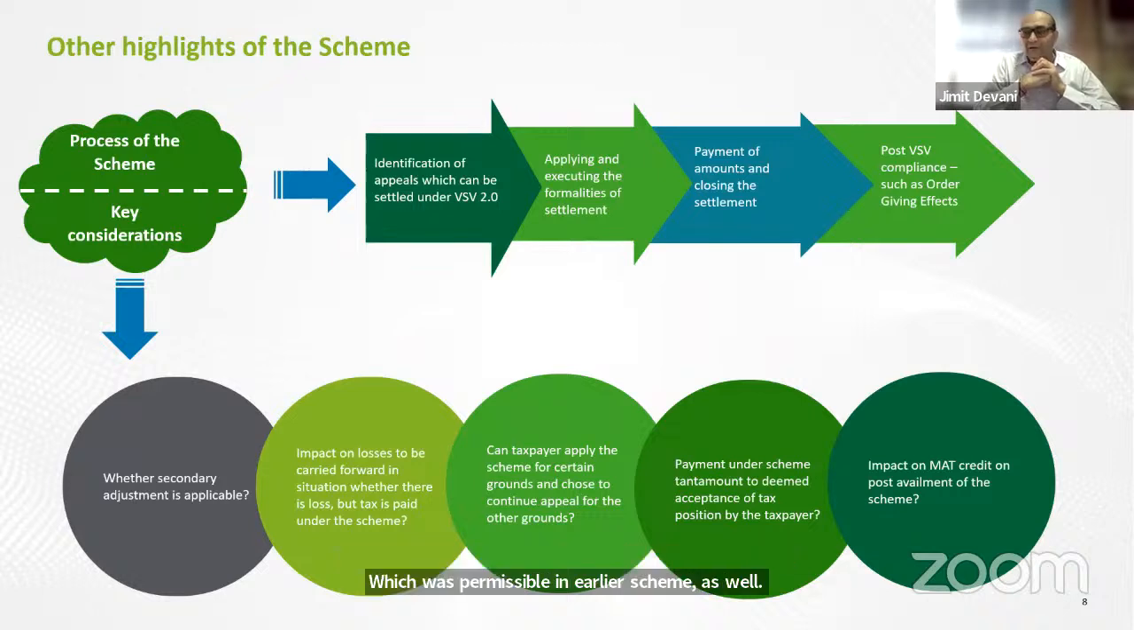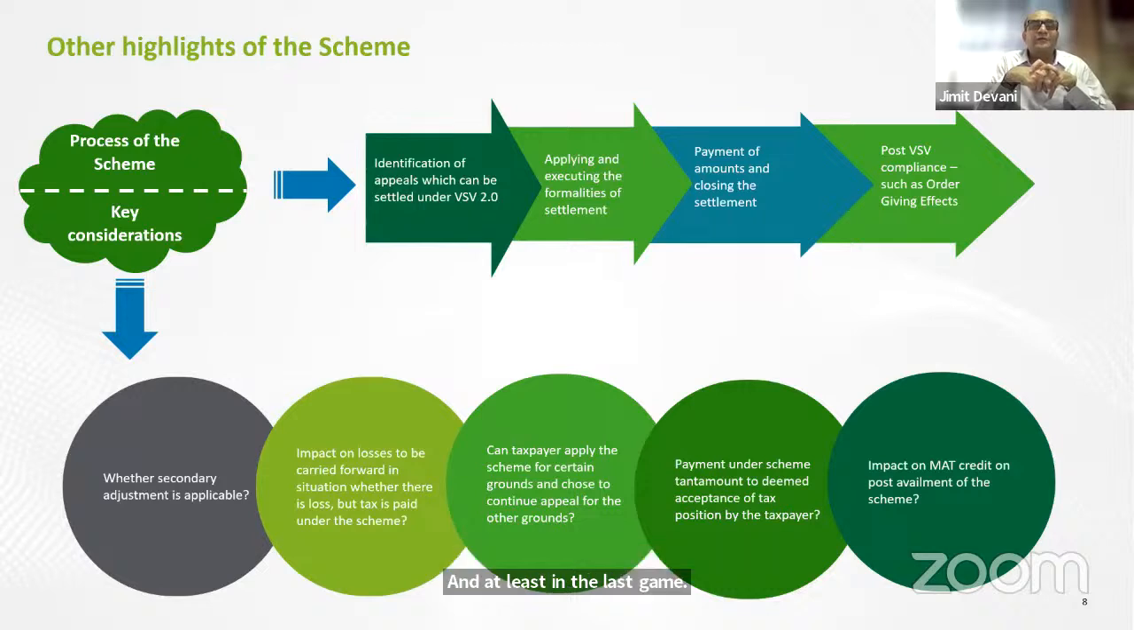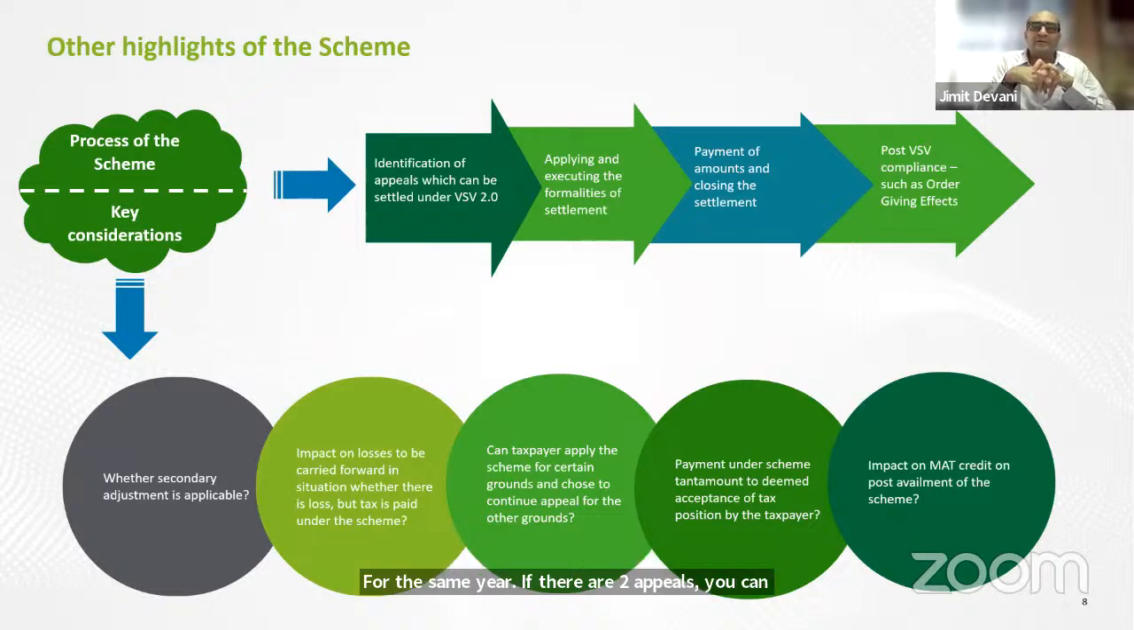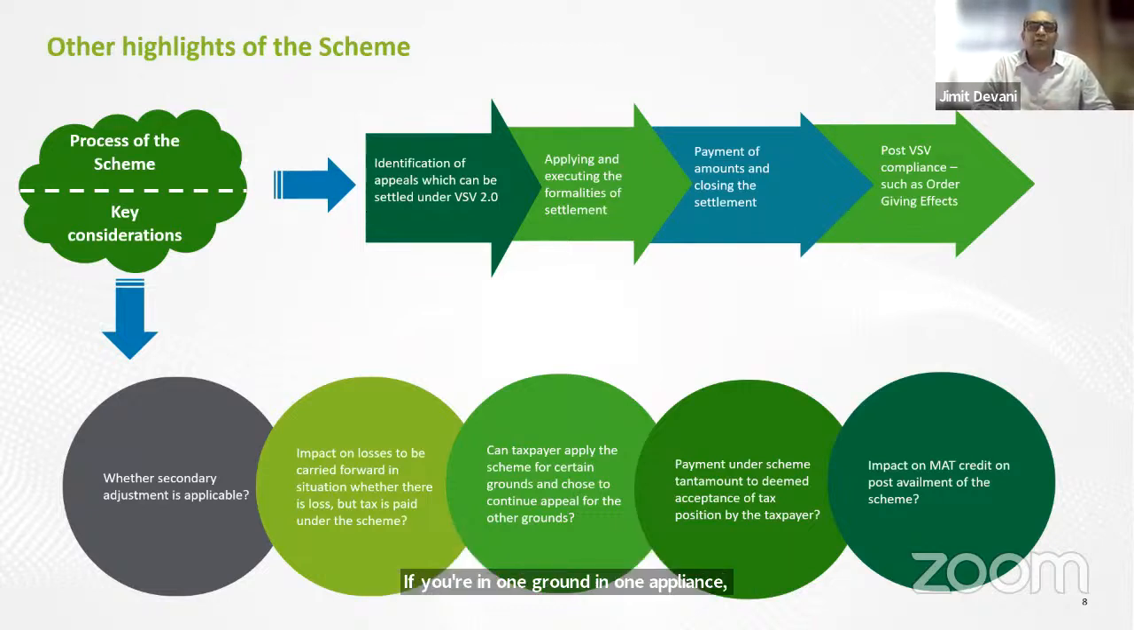Can you opt for a few grounds only? So if you have, say, 5 grounds before an appeal, can you say, two are in my favor, two are dicey, I would like to go only for two of the grounds? At least in the last scheme, it wasn't permissible. Either you go for all the 5 grounds or you don't go for it. For the same year, if there are 2 appeals, for example, one under 143(1) and one under 143(3), you can certainly go for either of the appeals. But if you're in one appeal with 5 grounds, you cannot opt for 2 grounds or 3 grounds. You'll have to go for all the 5 grounds.